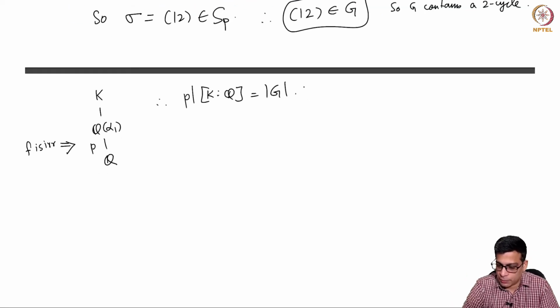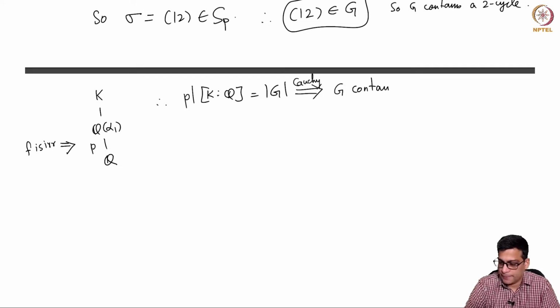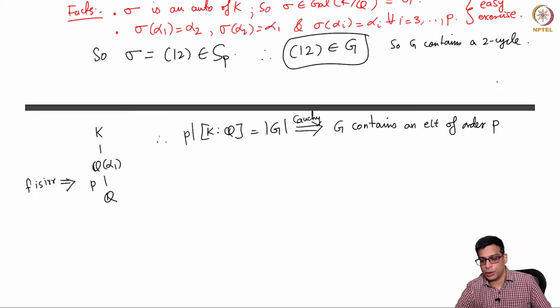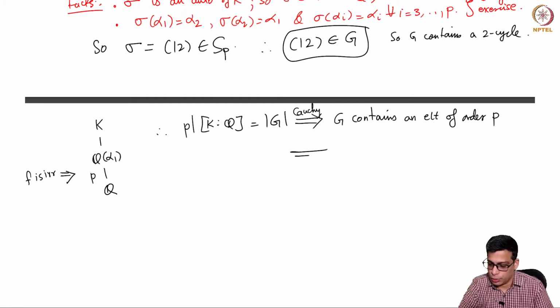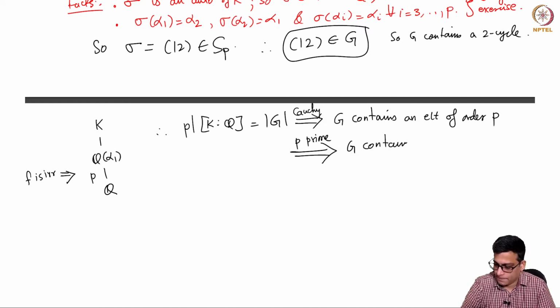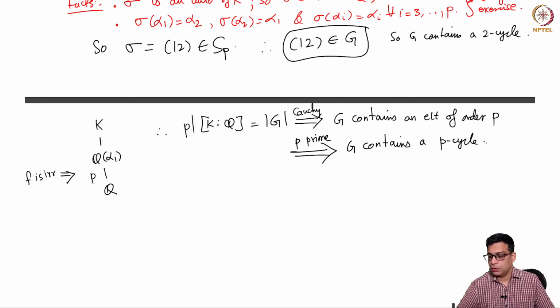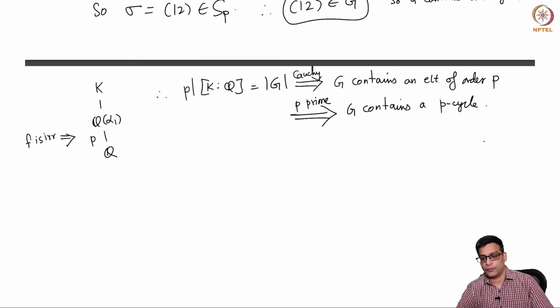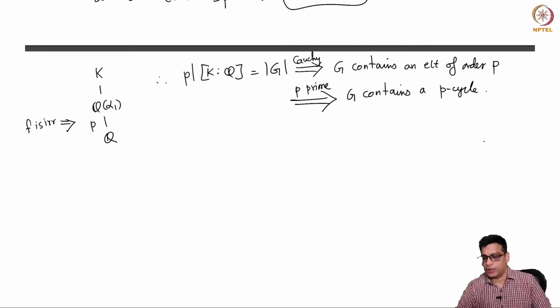But by Cauchy's theorem, G contains an element of order P. Okay, so far we have not used the fact that P is prime, but now we are going to use it. So P prime implies G contains a P cycle. This is only true for prime P. In general, if you have an order 4 element, it doesn't mean it's a 4 cycle. However, for P prime, it must.